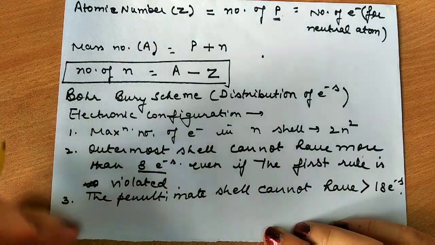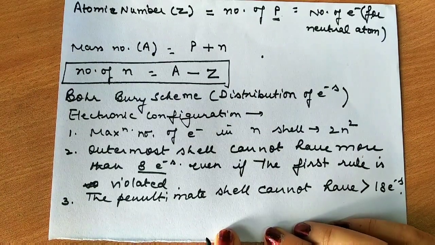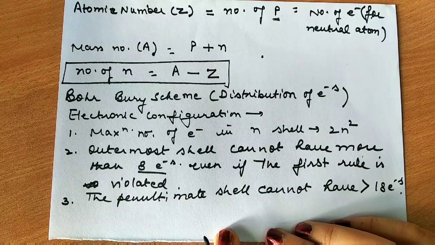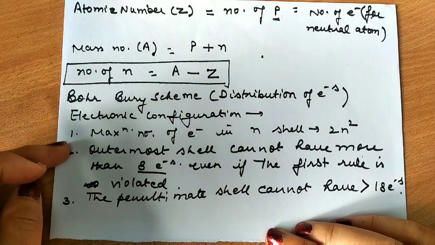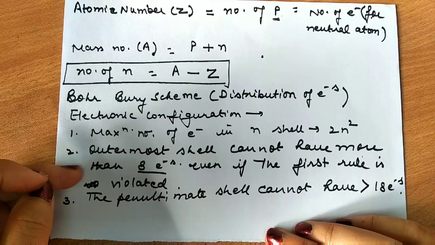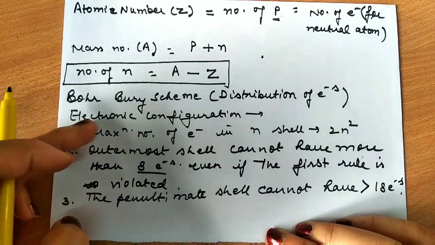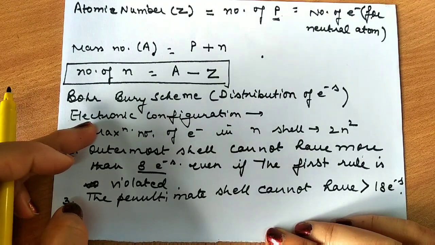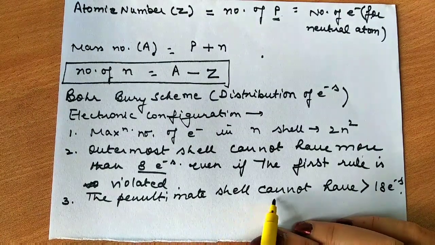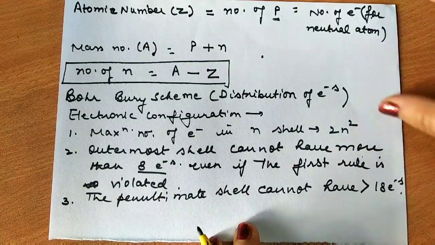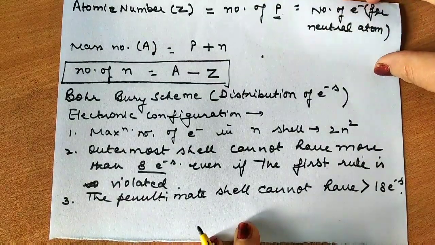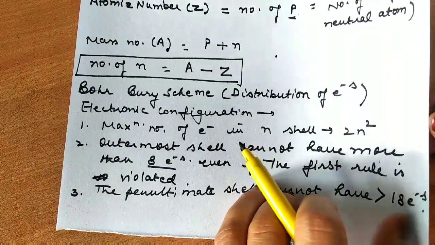So these are certain ways to arrange the electrons. How to arrange the electrons? First, the maximum number of electrons in the n-th shell is 2n square. Second, the outermost shell cannot have more than 8 electrons even if the first rule is not obeyed. The penultimate shell cannot have more than 18 electrons. That is, even the inner shell should not have more than 18 electrons. Okay?